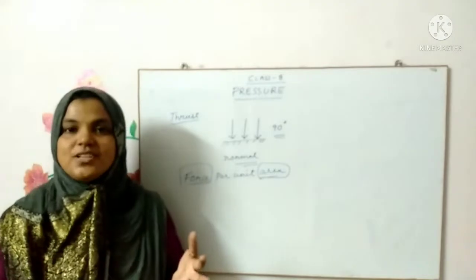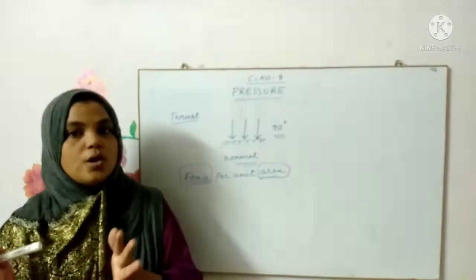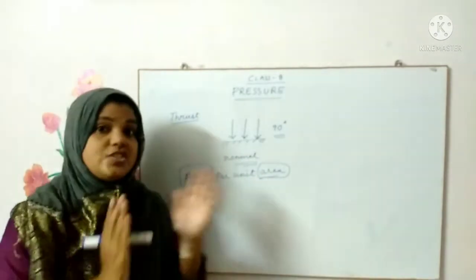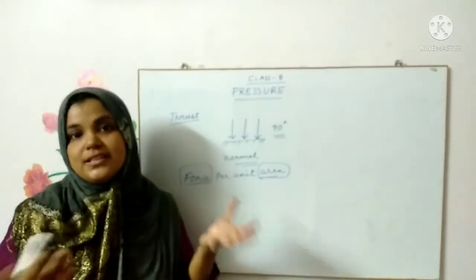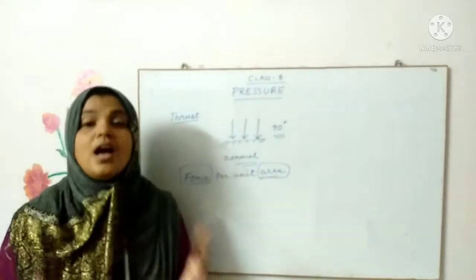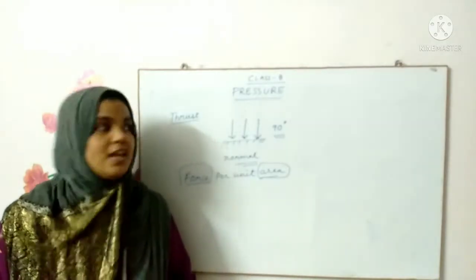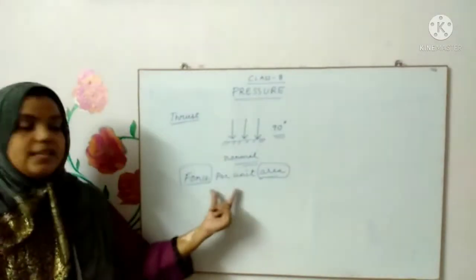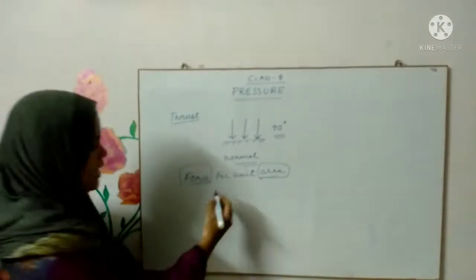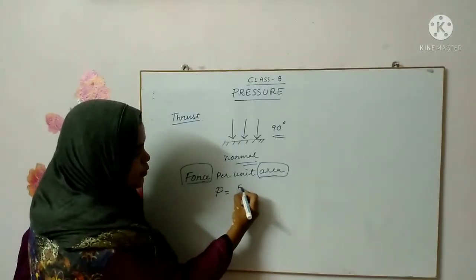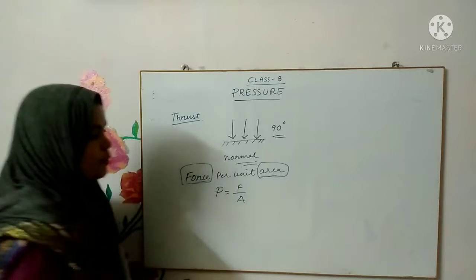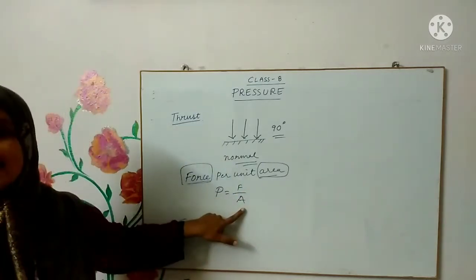So did you understand, children? When you are talking about force with respect to the area on which it is acting, we are actually describing pressure, how much pressure is applied on that particular body. So what is the definition of pressure? It is force per unit area. That is nothing but pressure is equal to F by A. What is the formula? Force per unit area.